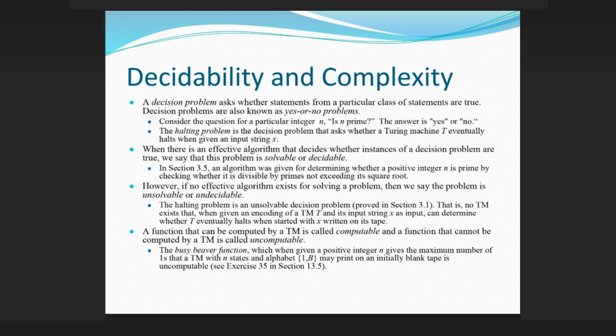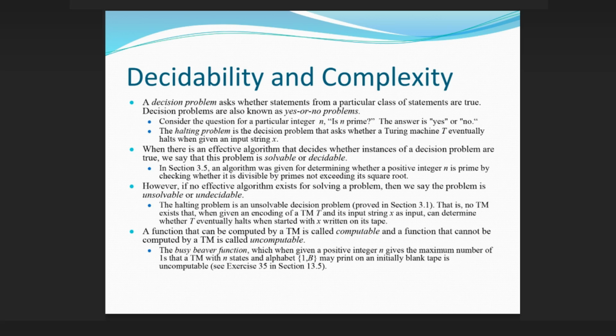The halting problem is an unsolvable decision problem, proved in section 3.1. That is, no TM exists that, when given an encoding of a TM T and its input string X as input, can determine whether T eventually halts when started with X written on its tape.